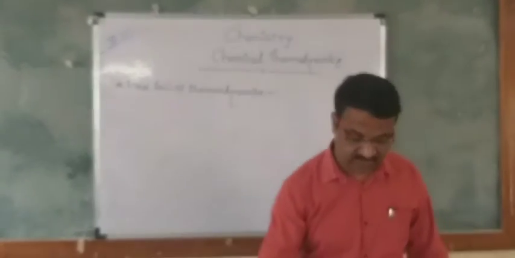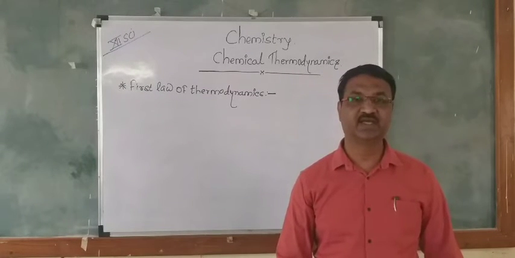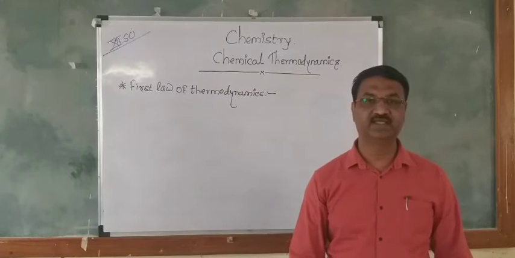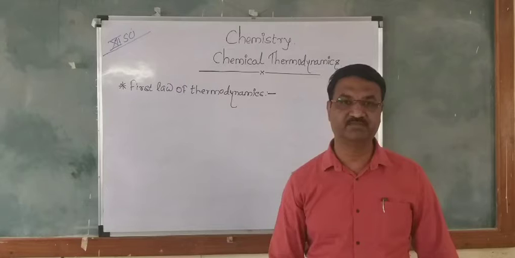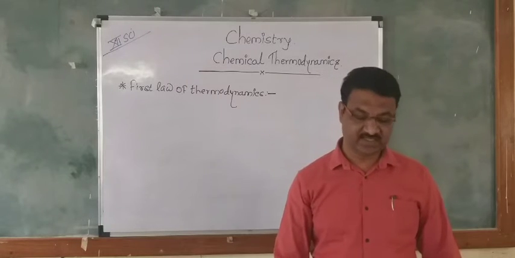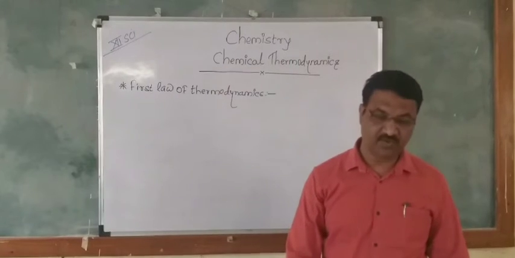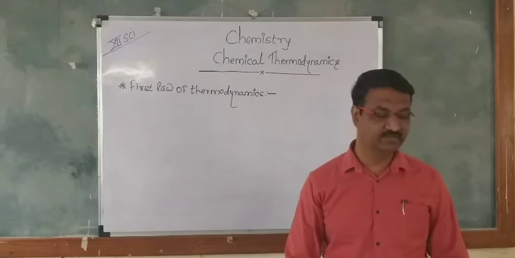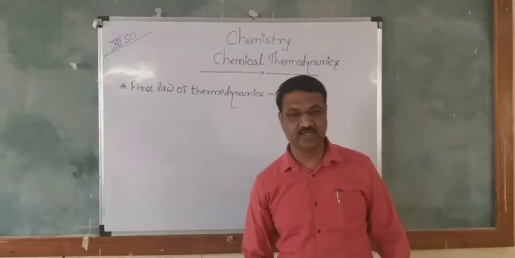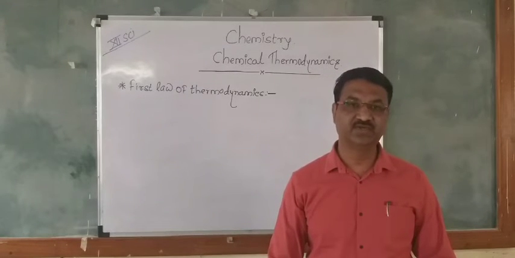The first statement is that the energy of the universe remains constant. The second statement is that the total internal energy of an isolated system remains constant. Again, I repeat the second statement: the total internal energy of an isolated system remains constant.